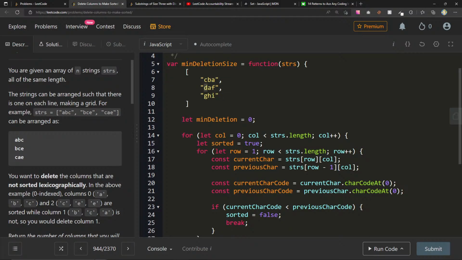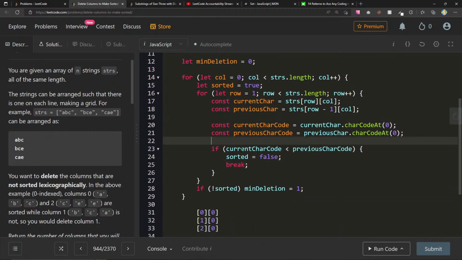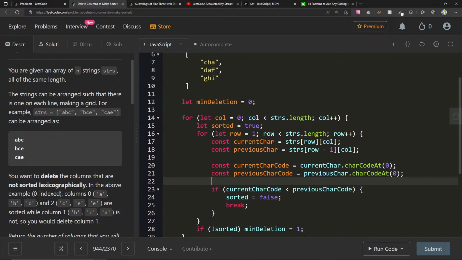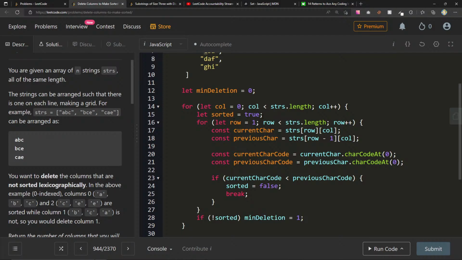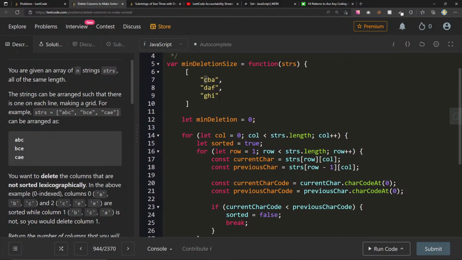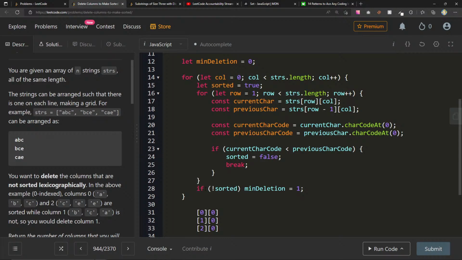I'm going to get STRS of 1 minus 1, which is 0, so row 0, column 0, and I'll compare these, right? So I'll say if current car code is less than previous car code, so if D, which I know is higher, is less than C, so that's fine, we don't do anything. We just go to the next one, row equals 2, and now we get the previous one, that's still greater, so that's fine. We finish this for loop and we don't do any min deletions.